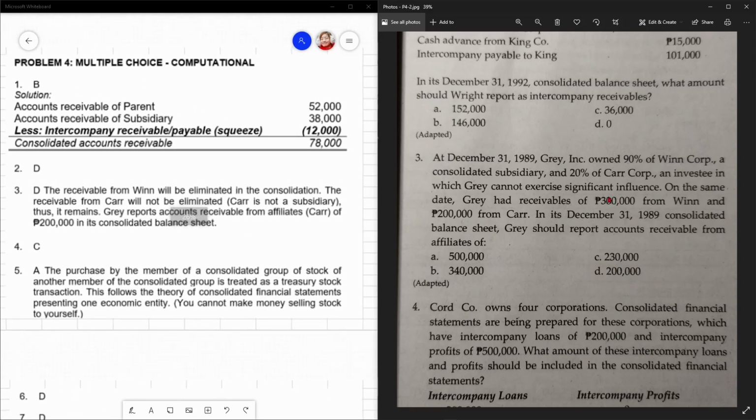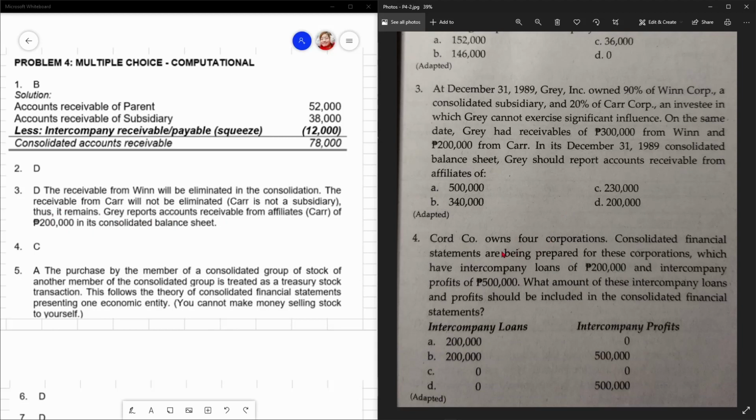Bakit? Kasi itong 300,000 from WinCorp, subsidiary yan niya eh. So, bakit niya yan i-report? Di ba? They are treated as a single entity. Ngayon, ito naman kay 200,000 from Car, and that's under PFRS 9. So, that's an accounts receivable from affiliates. I-report niya pa rin yan. Hindi yan ma-eliminate sa consolidation. Because the ownership over this is not treated under PFRS 3, PFRS 10. That's just a simple investment under PFRS 9.